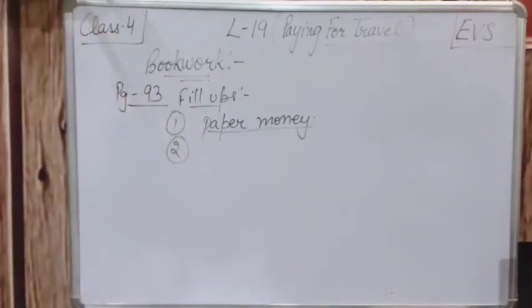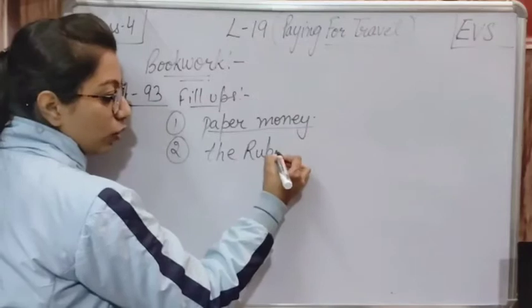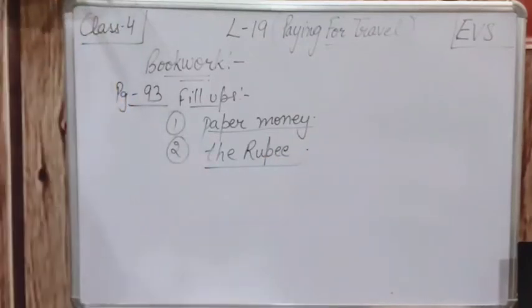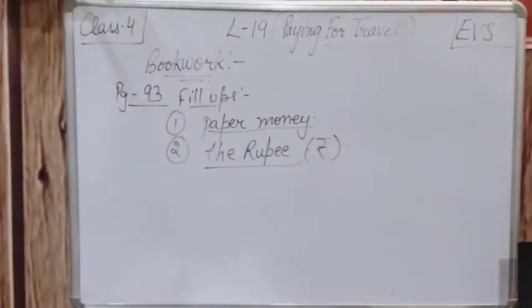Then the second is, the currency of India is dash. So what is the currency of India? You all know about it. The currency of India is the rupee, R-U-P-E-E. And also in the bracket we will be writing the symbol of the rupee, this one. So yes, these were the two fill-ups.